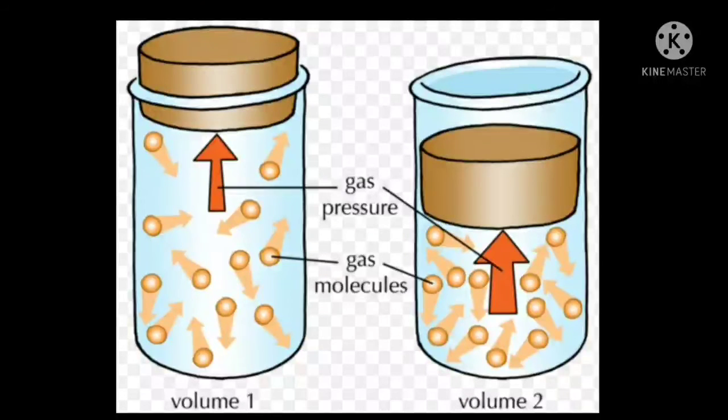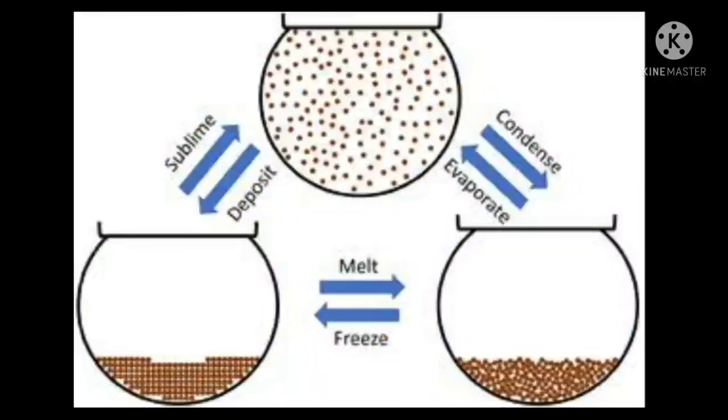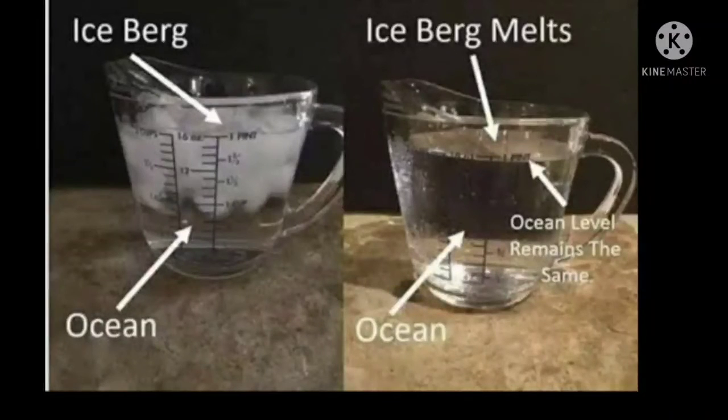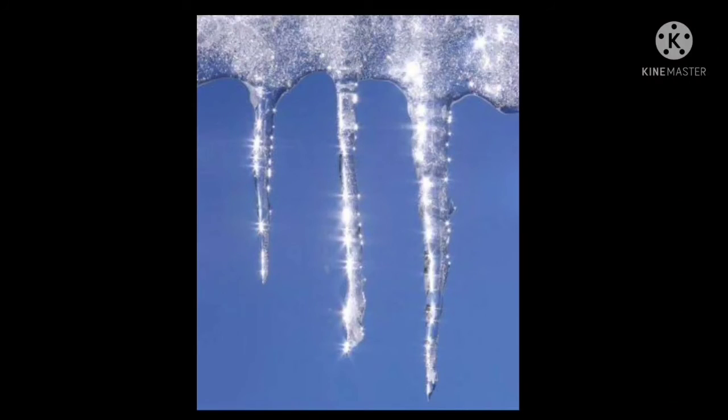When a gas is cooled, its molecules condense or come closer. The gas changes back into liquid. This process is called condensation. When a liquid is cooled, its molecules come closer. They freeze into a close pack and turn into solid. This process is called freezing.